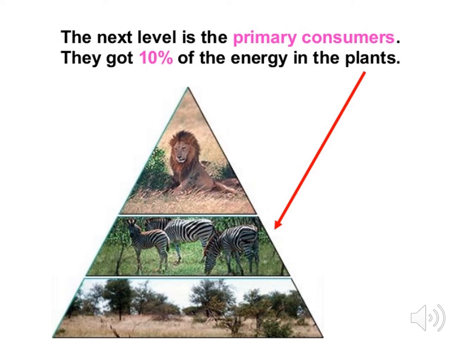So we'd go from 100 to 10 kilojoules of energy. 90 kilojoules of energy would be lost to heat and body processes. Going up to the next energy level of the secondary consumer, again 10% would be transferred. 10% of the 10 would be 1. So of the original 100 kilojoules of energy trapped by the plants, the lion would get 1 kilojoule of energy.